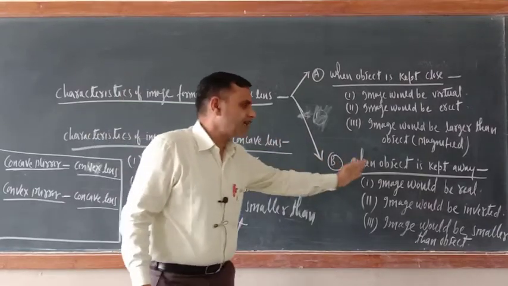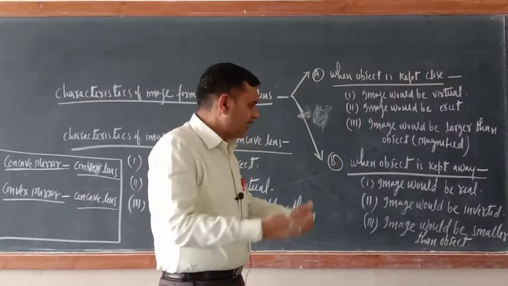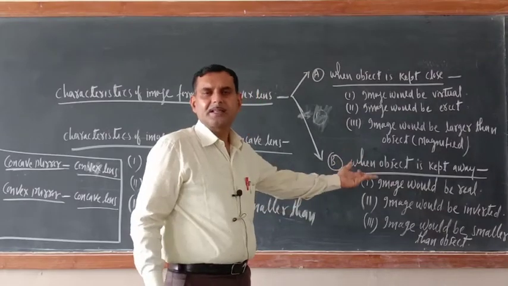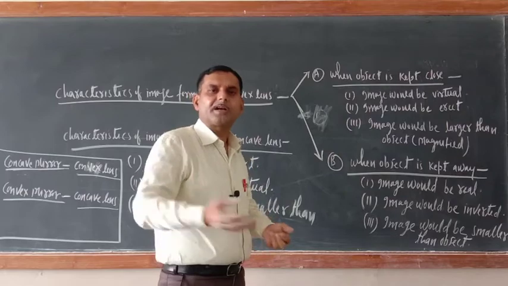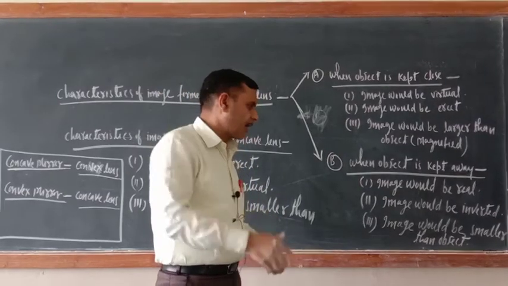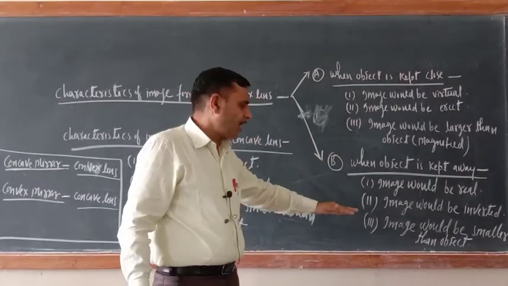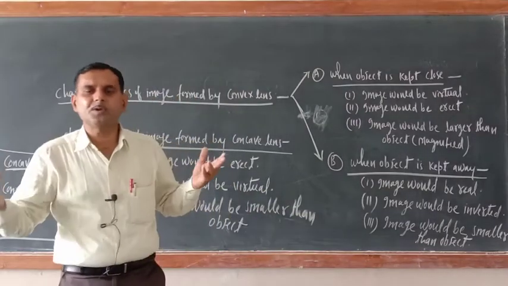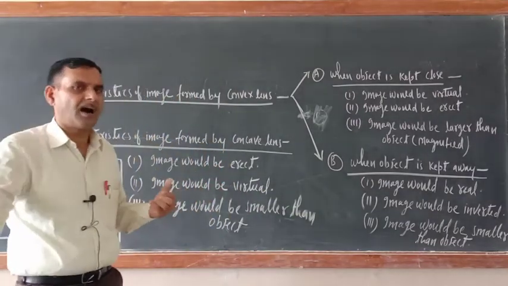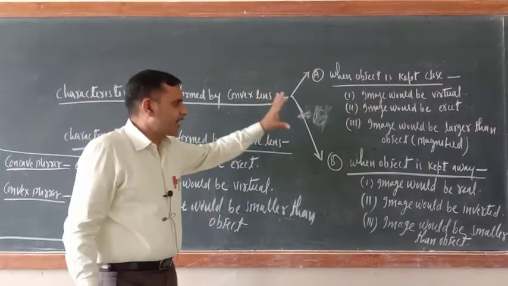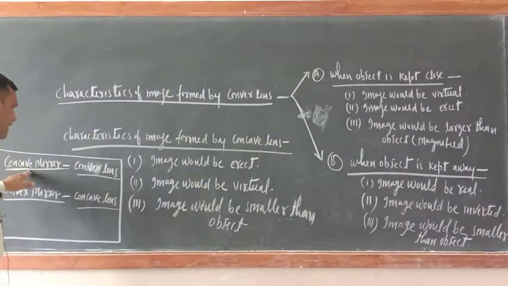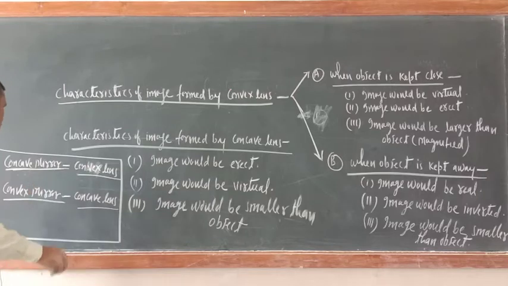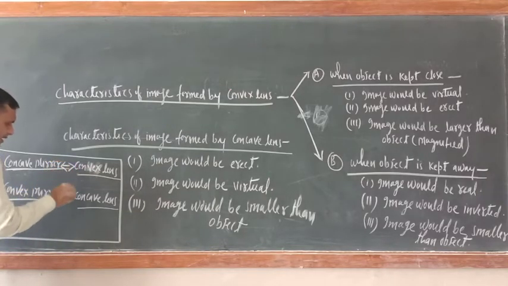What about when object is kept away? So when object is kept away, image would be real. Image would be inverted, ulta. Inverted means ulta. And image would be smaller than object. Okay, so these are the conditions. By seeing this only, you can say that convex lens is equal to concave mirror.